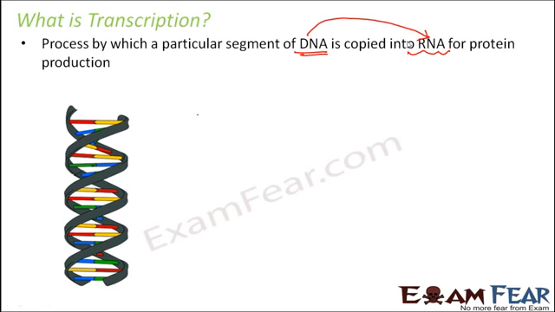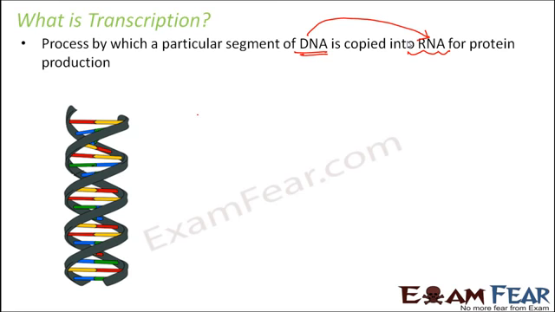As we discussed before, DNA is the storage of genetic material. The purpose of DNA is to store the genetic information because it is chemically and structurally more stable. But in order to control the traits with this genetic information, if somebody wants the eye color of a person to be similar to what it was for his father or mother, that means we want the genetic information to take control of the traits.